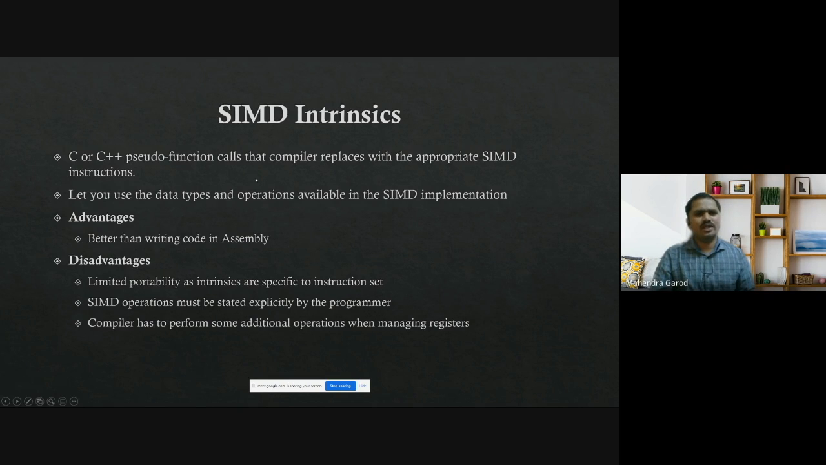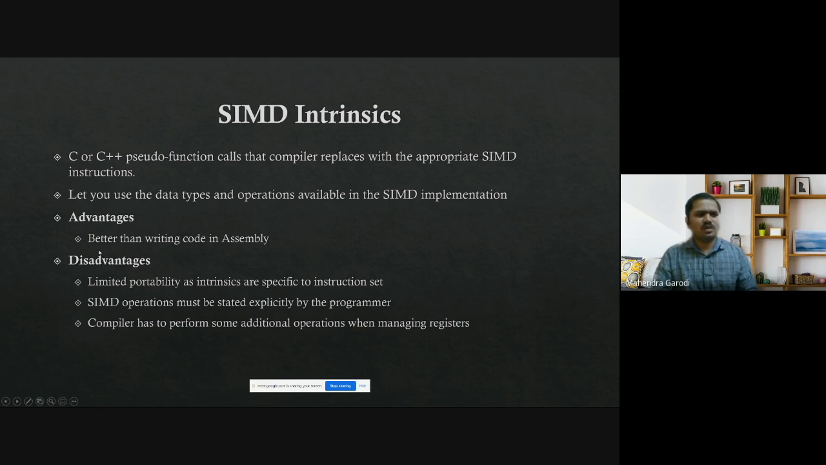The advantage you get here is that it's just better than writing code in assembly. You get more readability. The disadvantage is limited portability, as intrinsics are specific to the instruction set. The user has to explicitly specify which SIMD operation he or she wants to do. So you need to have some understanding of the SIMD architecture.